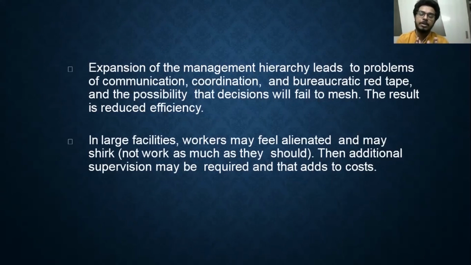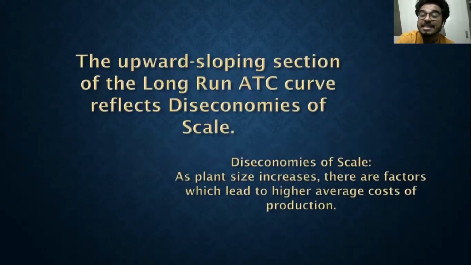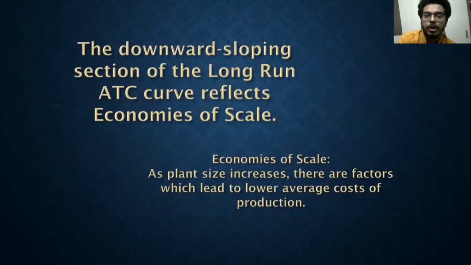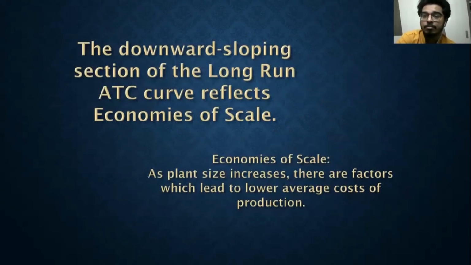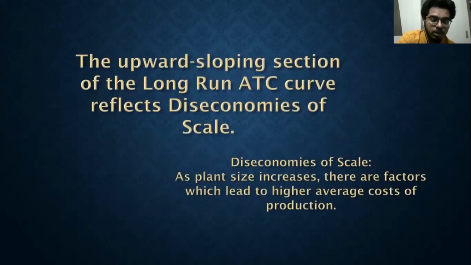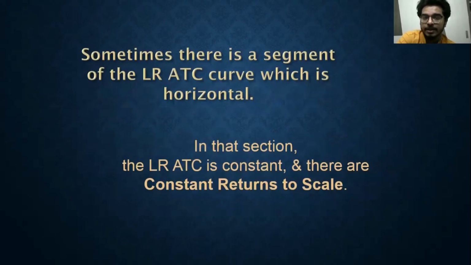But based on the capacity, I must identify what will be my best output. Beyond that, if we want to push that output, given a certain amount of capacity, it will just lead to inefficiency and too many complications, which will increase the cost. And that is why these are diseconomies of scale, which is not an efficient one. This choice is yours, right? Whether you will produce at this minimum point, or you will still continue producing, being over ambitious, and then ending up with these diseconomies of scale.